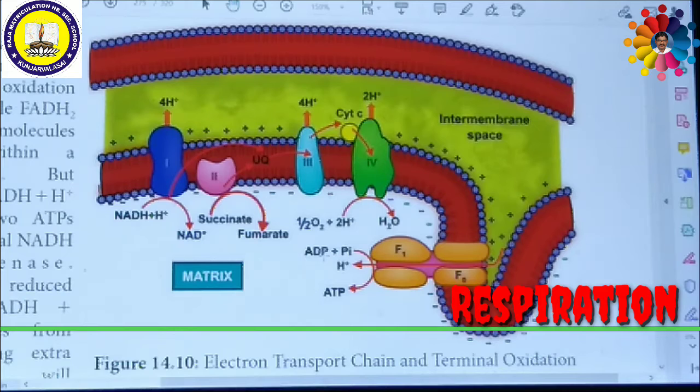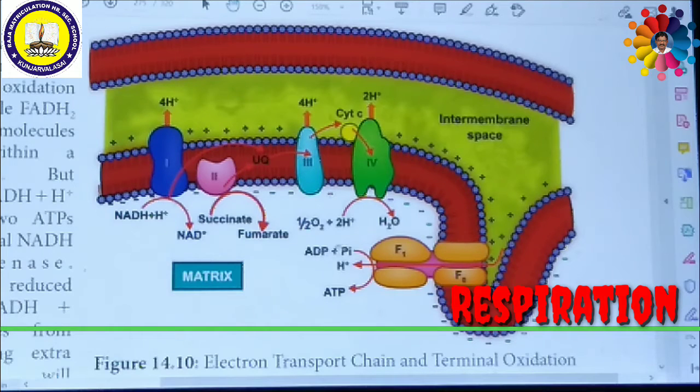According to Peter Mitchell's chemiosmotic theory, this electron transport is coupled to ATP synthesis. This electron and proton transport takes place across four important multi-protein complexes: complex 1, complex 2, complex 3, complex 4.